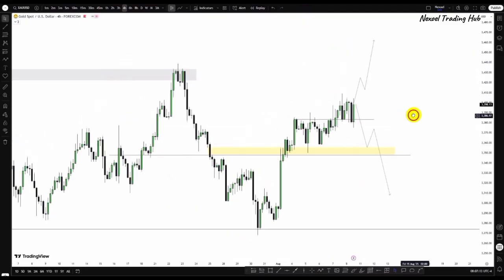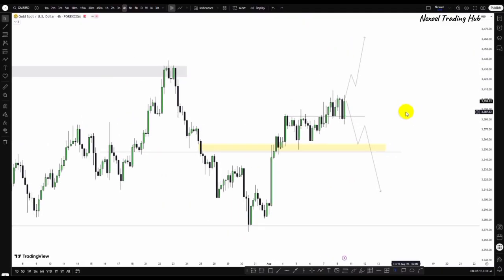So this is what I have to show us, guys, in the gold pair, and this is all for the coming week. I really do not have the time to look at other pairs because I really have a tight schedule.